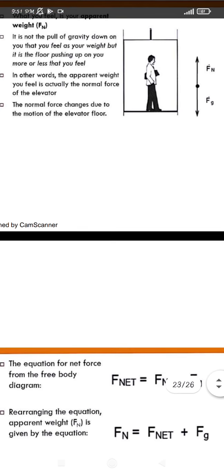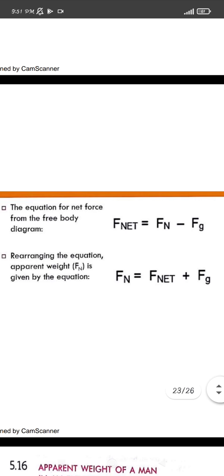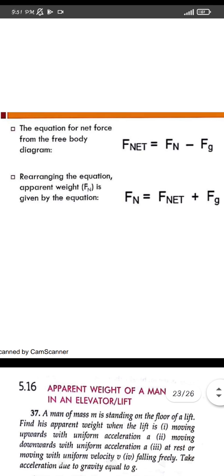Okay. So whenever a body is moving in the upward direction, the apparent weight is acting on us and the gravity is acting in the downward direction, both in the opposite direction. So what will the net force be? The net force is the sum of the forces acting on the body, but since both act in opposite directions, it is Fn minus Fg. And when the lift is moving in the downward direction, it is given as net force plus mg, together along with the gravity, along with the force experienced by the man due to the gravity.